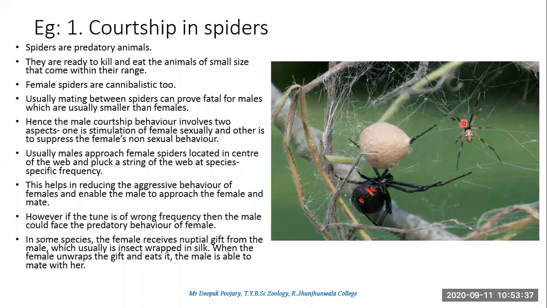Okay, so that is the reason why the name comes as black widow spider. Widow matlab vidhwa. So at times it happens that the female will kill her mate itself. That is the reason why the name comes as black widow spider.